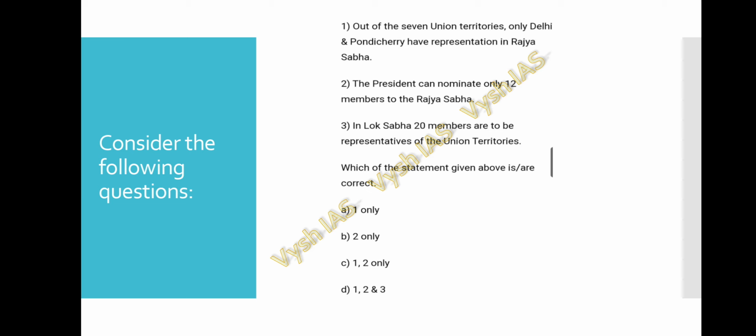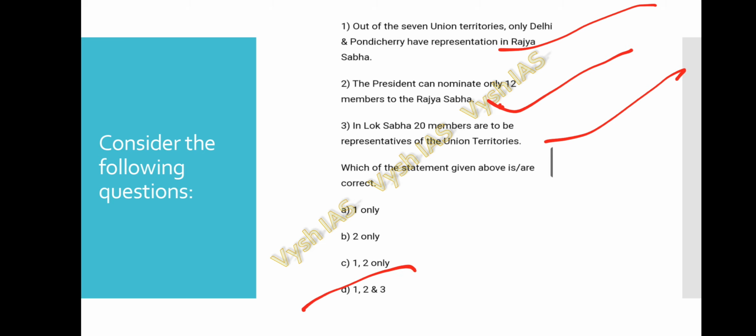So coming to the first statement, out of the 7 union territories, Delhi and Puducherry have representation in the Rajya Sabha. Yes, this is true. The president can nominate only 12 members to the Rajya Sabha. Okay, this is correct. In the third statement, it is given that in the Lok Sabha 20 members are to be representatives of the union territories. Yes, this is also correct. So statements 1, 2 and 3 are correct for this question.